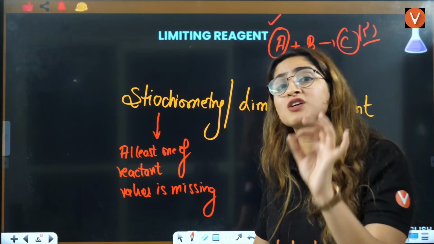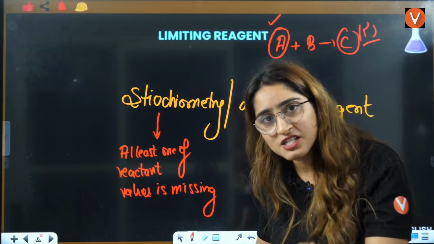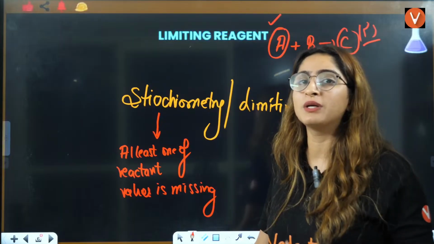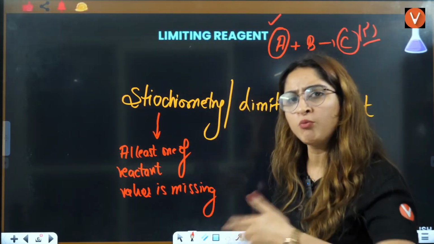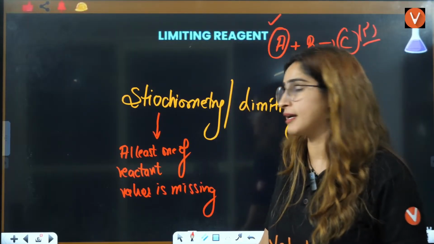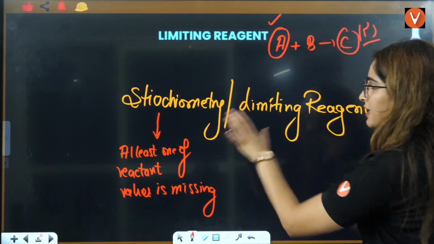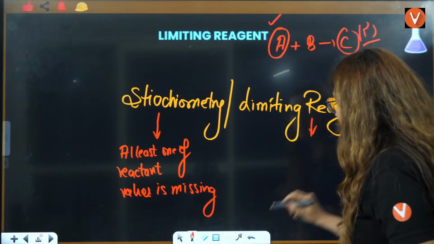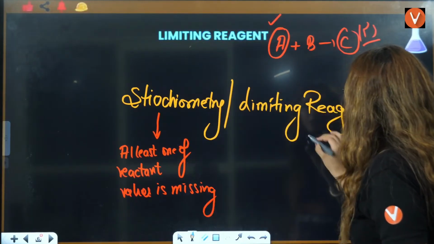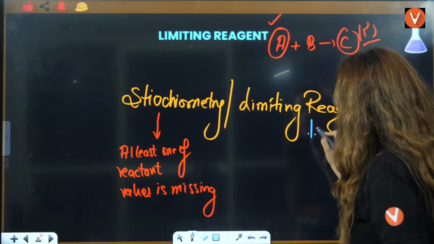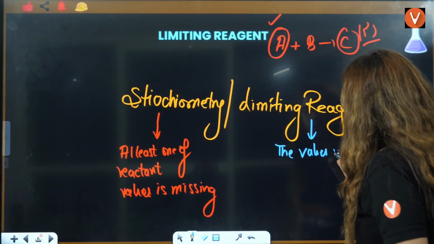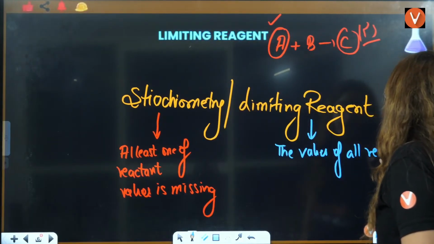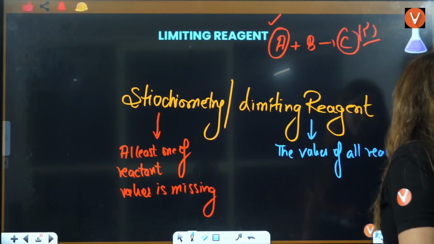So in your stoichiometry based reactions, you are not provided with all the reactants' moles and everything. That is there in limiting reagent. So in limiting reagent, what you will see is the values of all reactants are given.